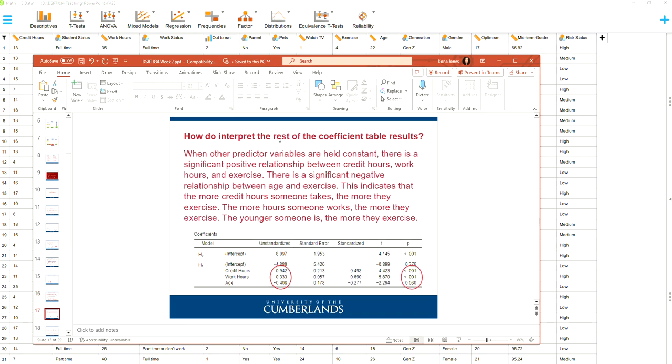In terms of how you interpret the rest of the table, remember I talked about these and the significance level. You could write it up like this: when other predictor variables are held constant, there is a significant positive relationship between credit hours, work hours, and exercise. Remember, credit hours and work hours are both positively related to exercise. There's a significant negative relationship between age and exercise, because remember there's that little negative sign. This indicates that the more credit hours someone takes, the more they exercise, the more hours someone works, the more they exercise, and the younger someone is, the more they exercise. So that's how you interpret that part of the table.